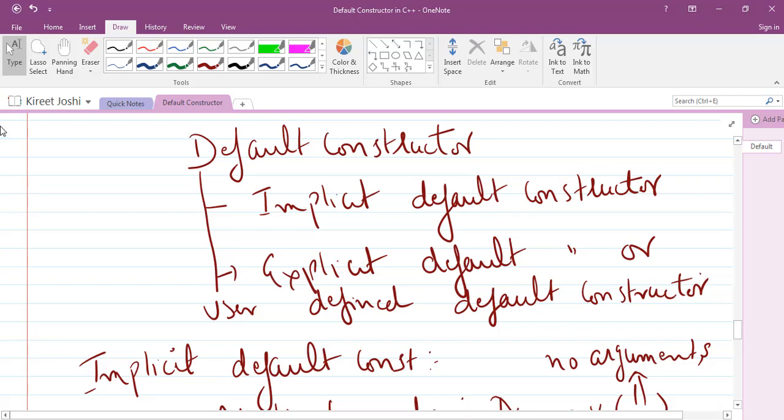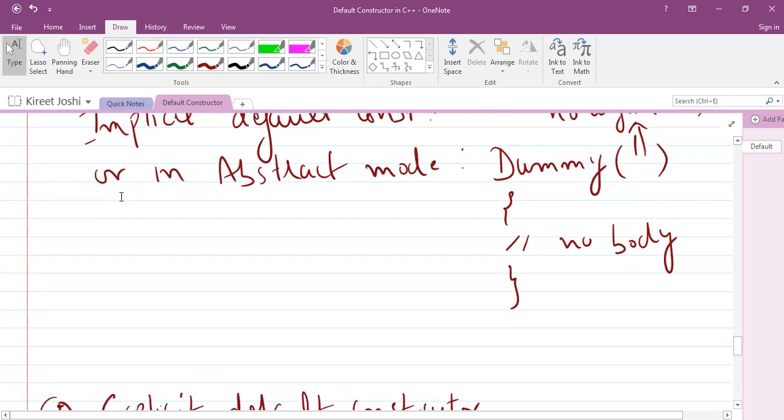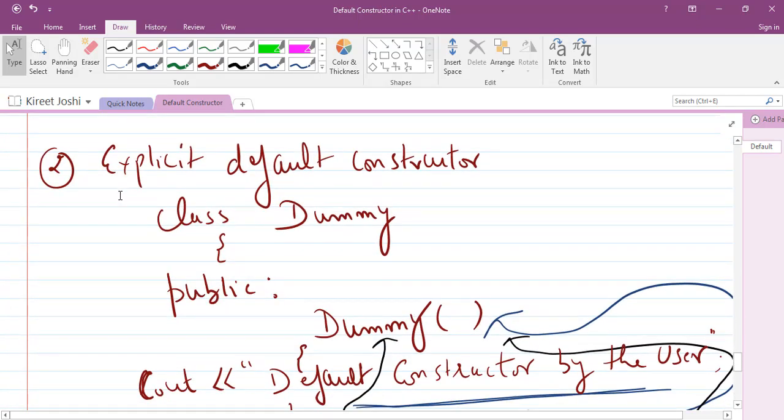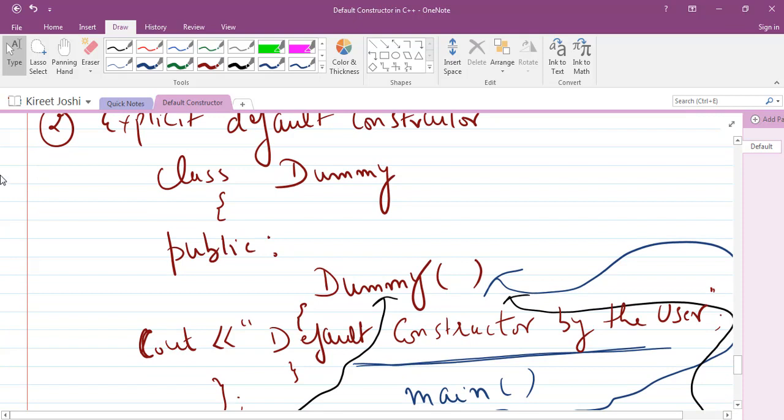Explicit default constructor means the user is creating the constructor. The constructor has the same name as that of the class, no return type, and no arguments. It may or may not have a body; it is completely dependent upon the user. But if we want to see the output, then we have to write a certain message so that we can see the working of the constructor that we are creating. So this you have to remember.